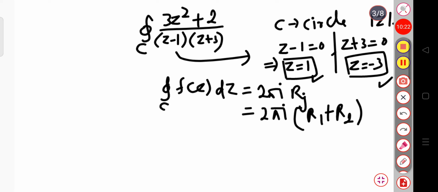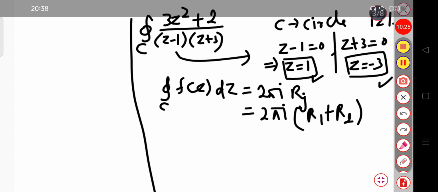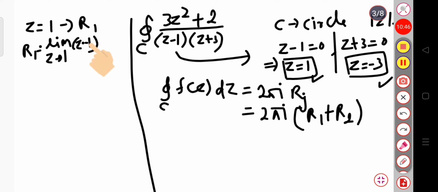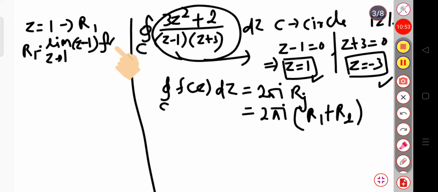Now, let us first calculate this for z equal to 1. So, for z equal to 1, I have to calculate the residue R1, clear. If you can remember how to calculate the residue, R1 will be the limit as z tends to 1 of z minus 1, since this is a pole of order 1, into this total term, f of z, which is 3z square plus 2 divided by z minus 1 into z plus 3.